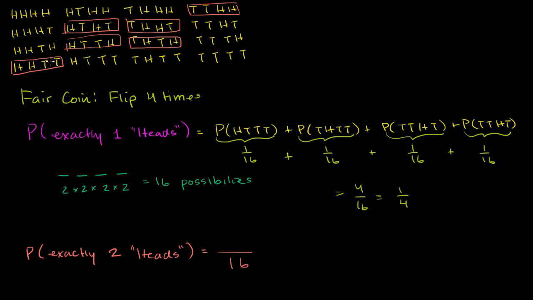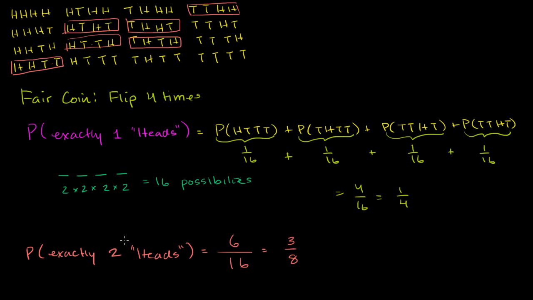So if we count them, 1, 2, 3, 4, 5, 6 of the possibilities have exactly 2 heads. So 6 of the 16 equally likely possibilities have 2 heads. So we have a, what is this? A 3/8 chance of getting exactly 2 heads. Now that's kind of what we've been doing in the past.